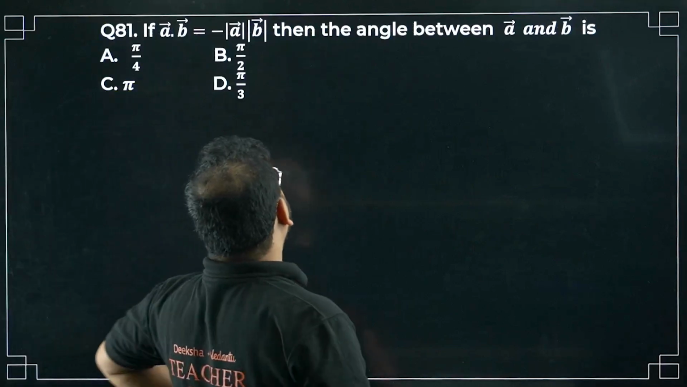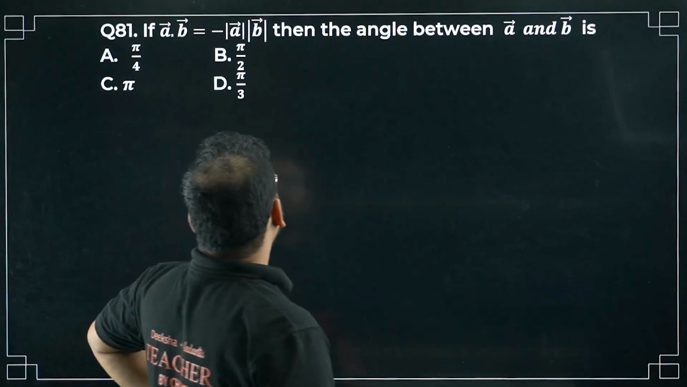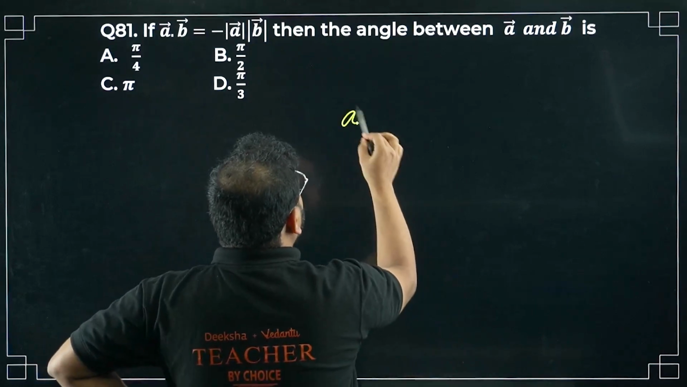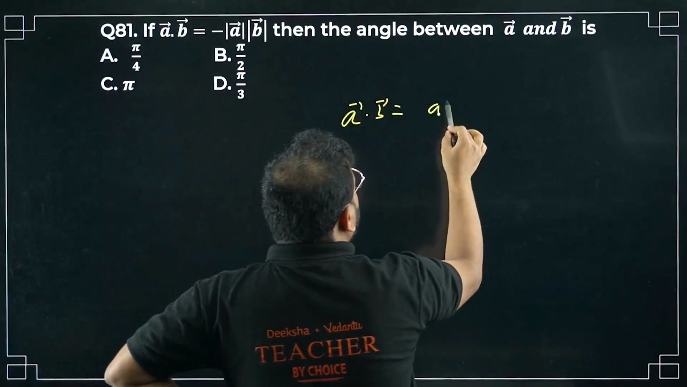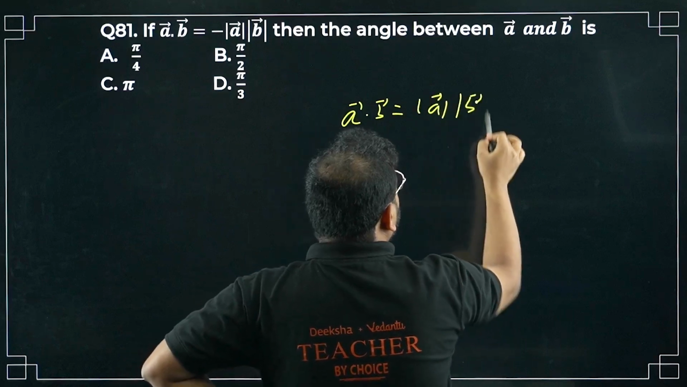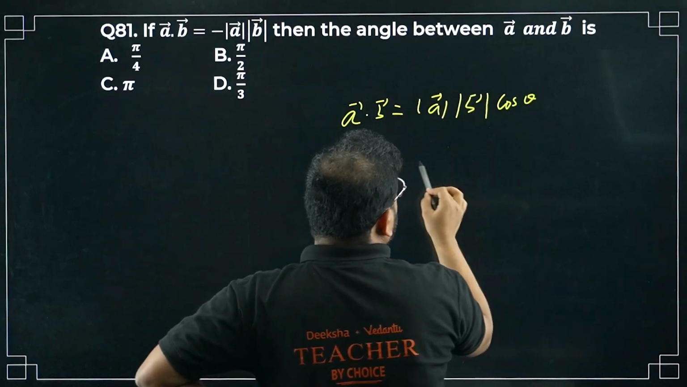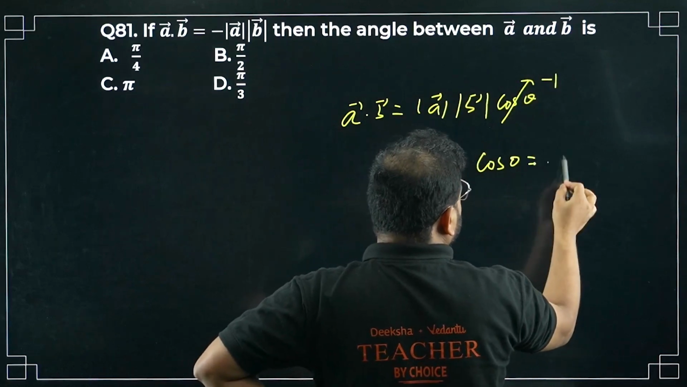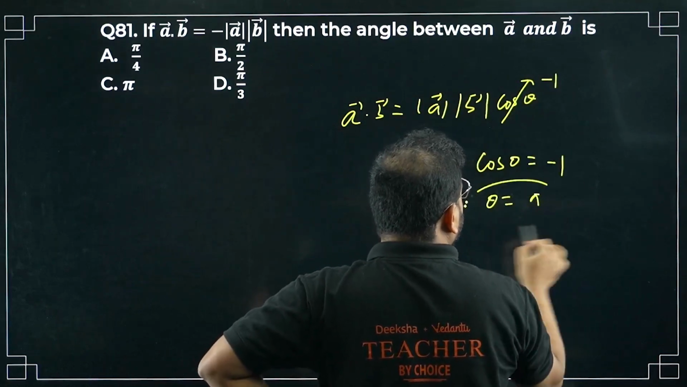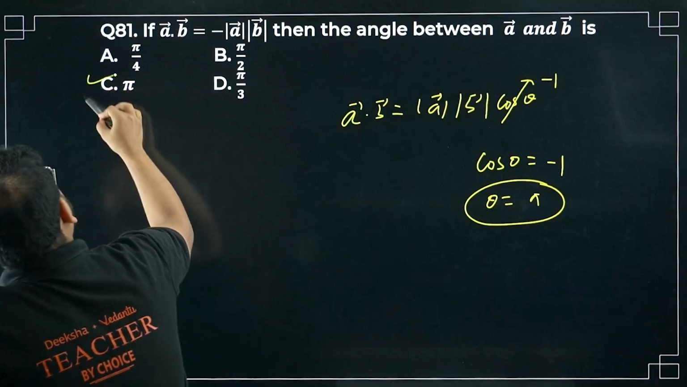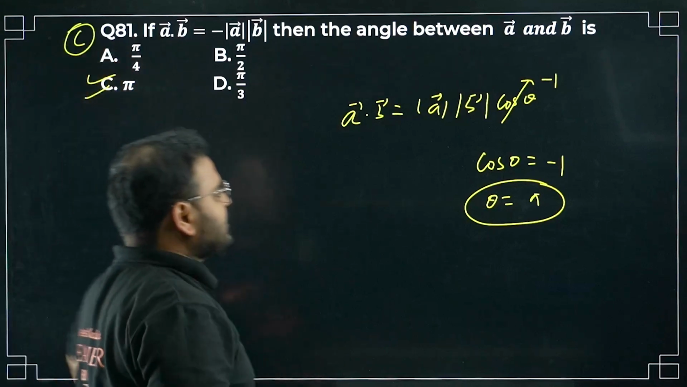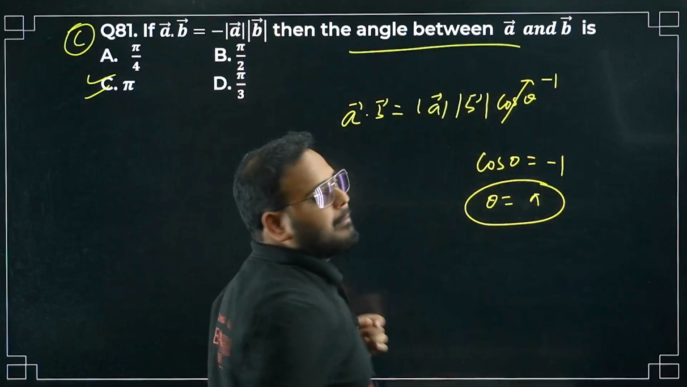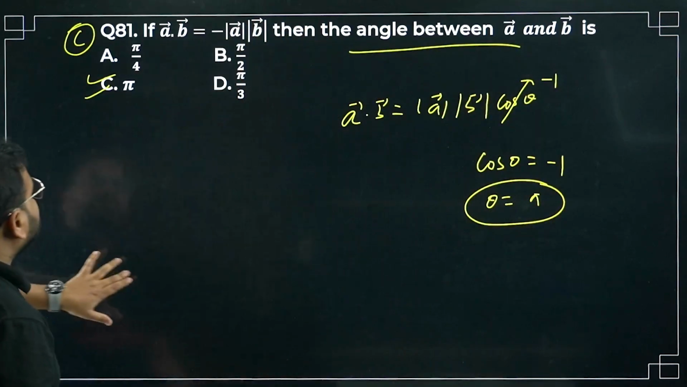A dot B equals minus AB. The angle between A and B is what? A dot B is given by AB cos theta. Cos theta is negative, right? When cos theta equals minus 1, it means theta has to be equal to pi. So option has to be C. Cos pi is minus 1, so the angle between A and B is pi. Please check. Okay, question number 82 now.